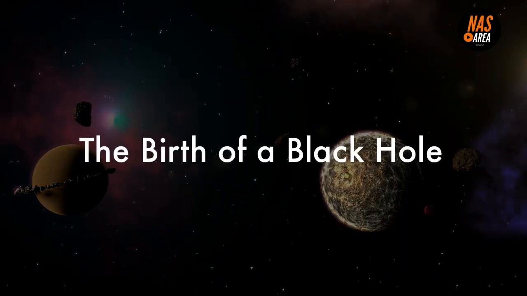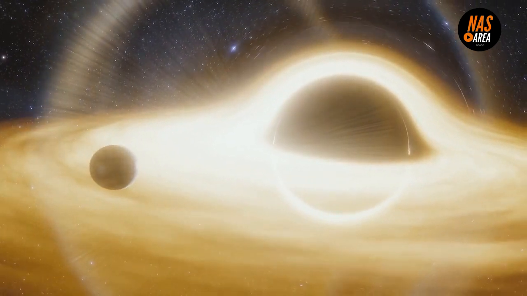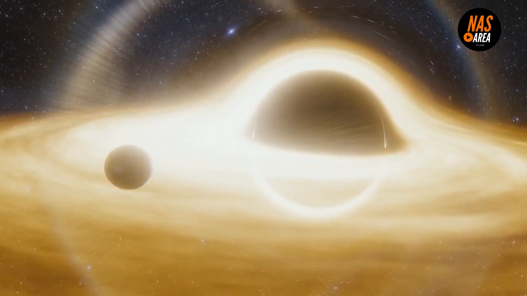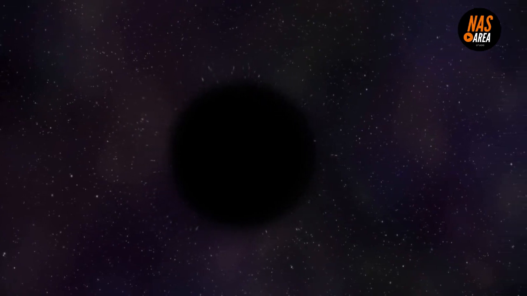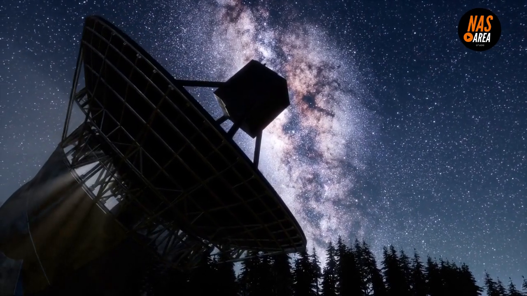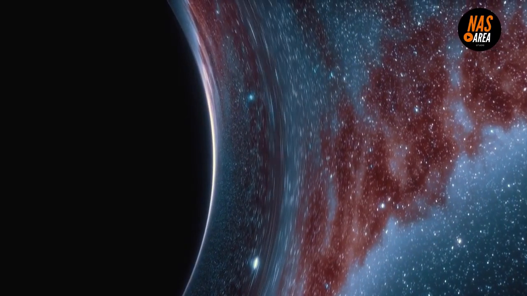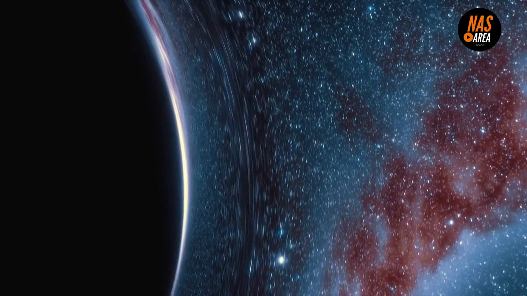The birth of a black hole. A black hole is an extremely dense region of space with an incredibly strong gravitational pull. So strong, in fact, that nothing can escape it, not even light. This is why black holes are invisible to telescopes. Black holes are formed when a massive star dies and its core collapses under the weight of its own gravity.